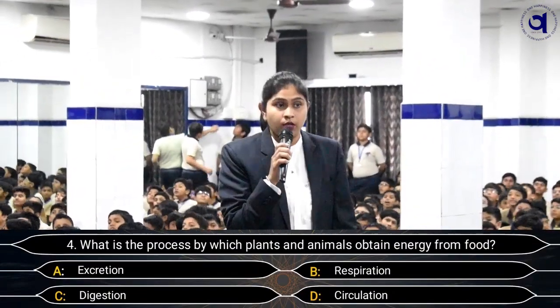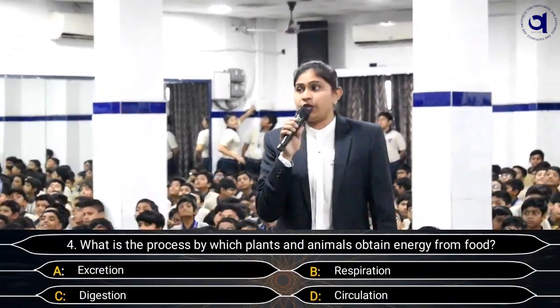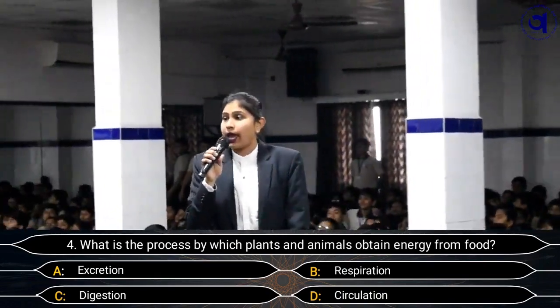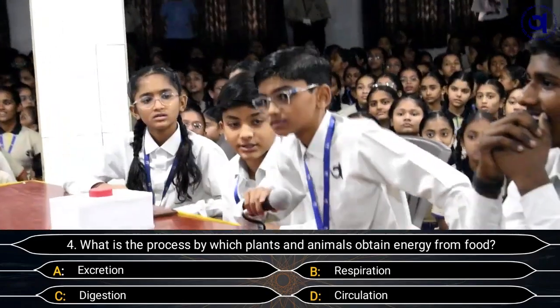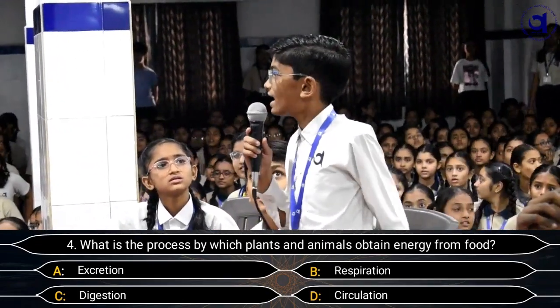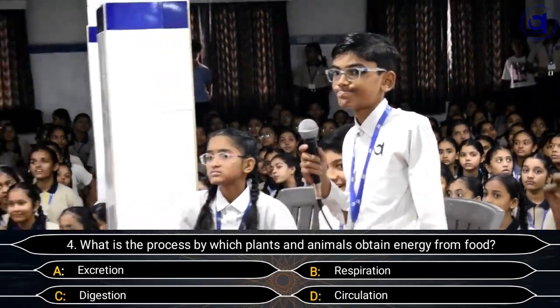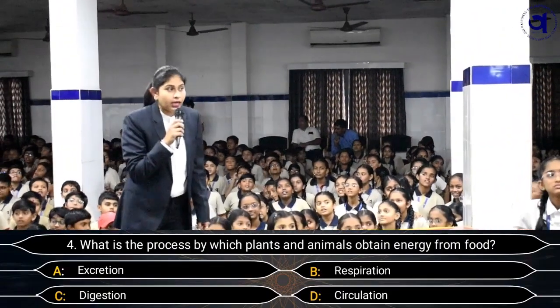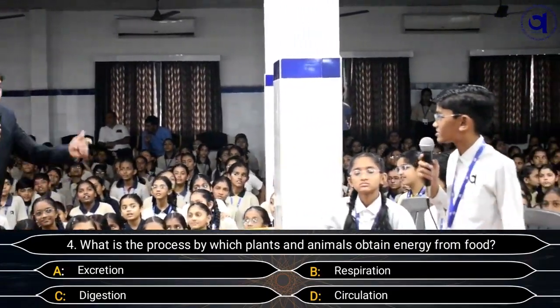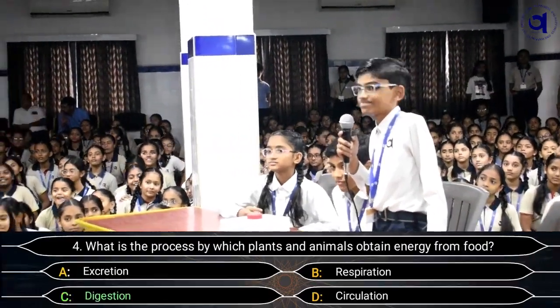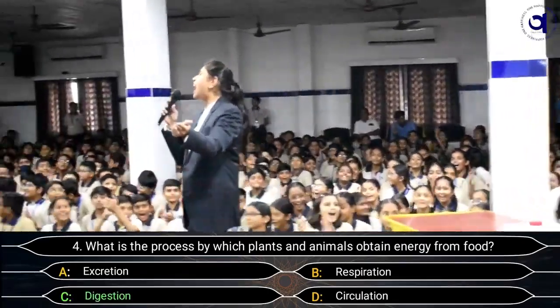Energy from food. Options are A. Expiration, B. Respiration, C. Digestion, and D. Circulation. Option C, Digestion. Can we lock the screen with option C? Yes. Sure? Yes. 100% sure? Yes. So please lock the screen with option C.